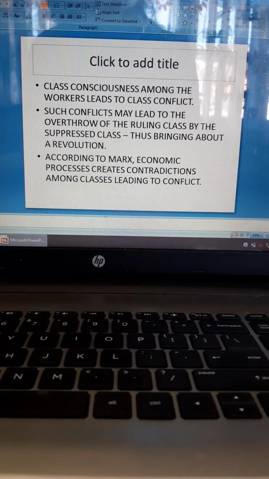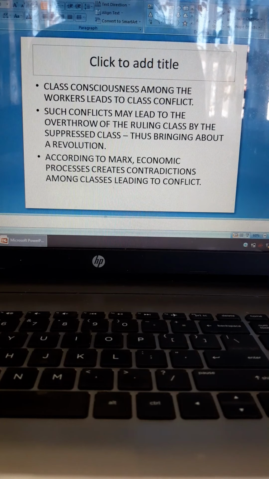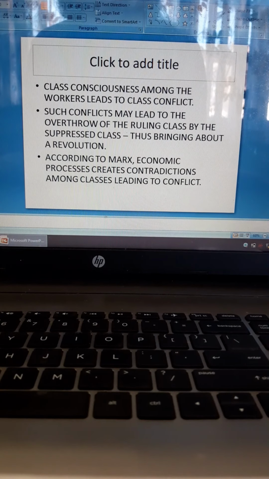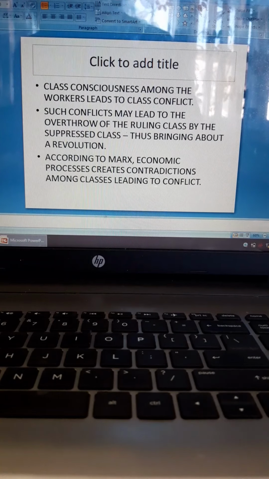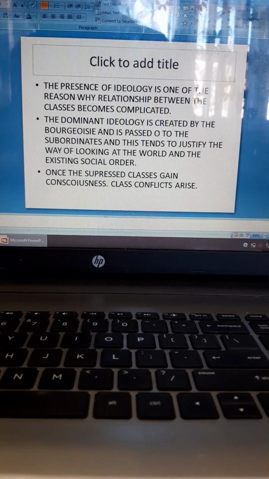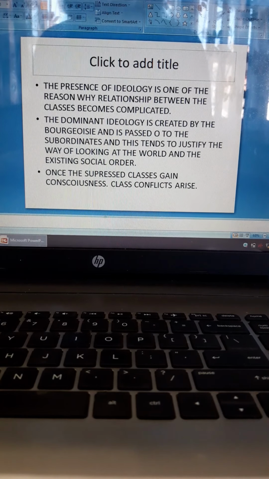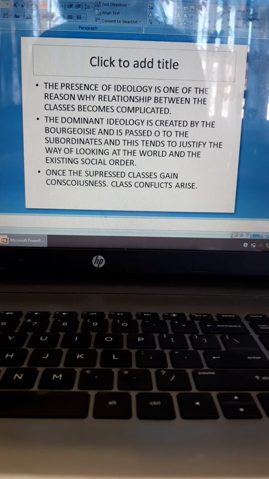But it has not come yet in most of the places. So such conflicts may lead to the overthrow of the ruling system by the suppressed class, thus bringing about a revolution, like I just said. So according to Marx, economic processes create contradictions among classes, leading to conflict. I mentioned this as well, that it is the economic processes, the way in which consumption and production are taking place in the society, that determine the different classes in the society.